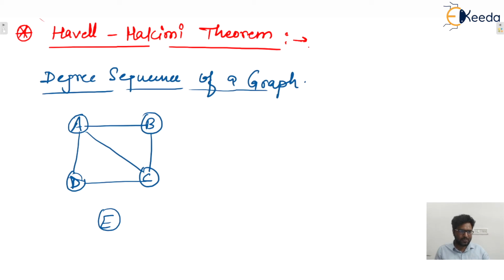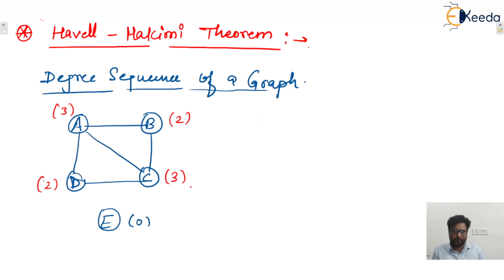So in this disconnected graph, you tell me: the degree of E is 0. Similarly, the degree of D is 2. Degree of A is 3. Degree of B is 2. Degree of C is 3. So what is the meaning of degree sequence? Write the degrees of all vertices in a sequence, either in descending order or ascending order.